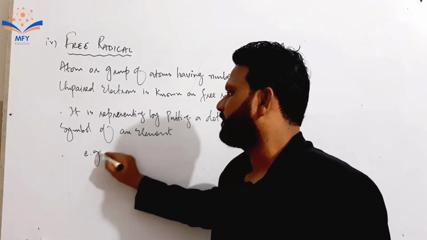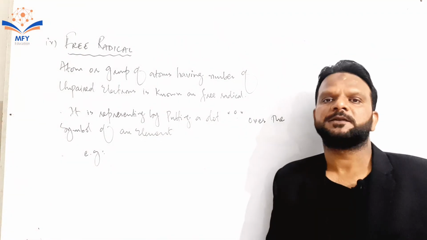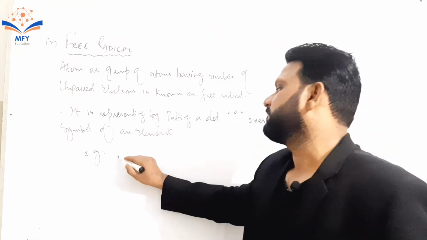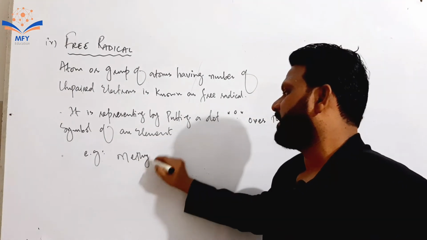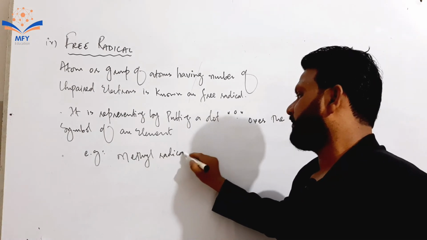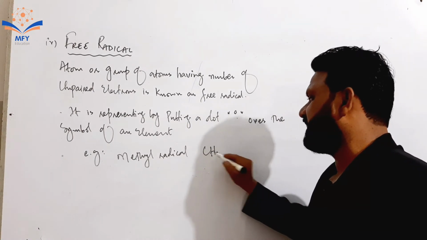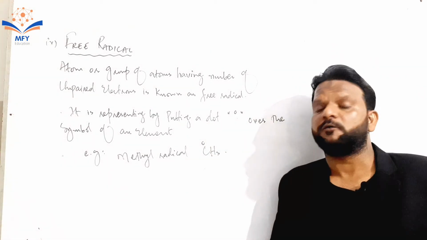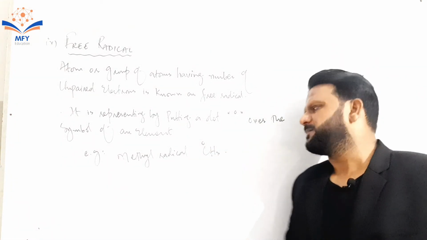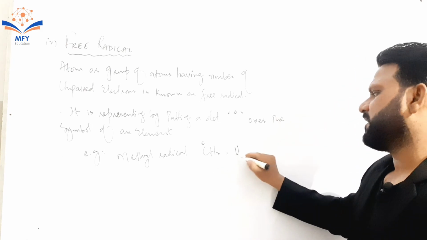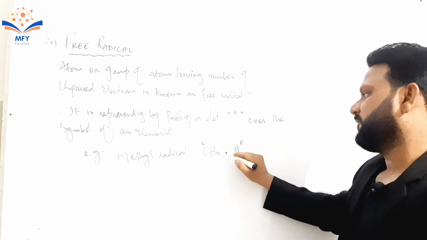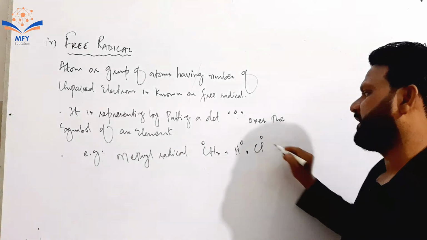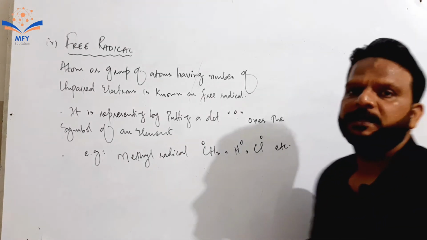For example, methyl radical, CH3 dot. The dot represents it as a radical or free radical. Other examples include hydrogen free radical or chlorine free radical, etc.